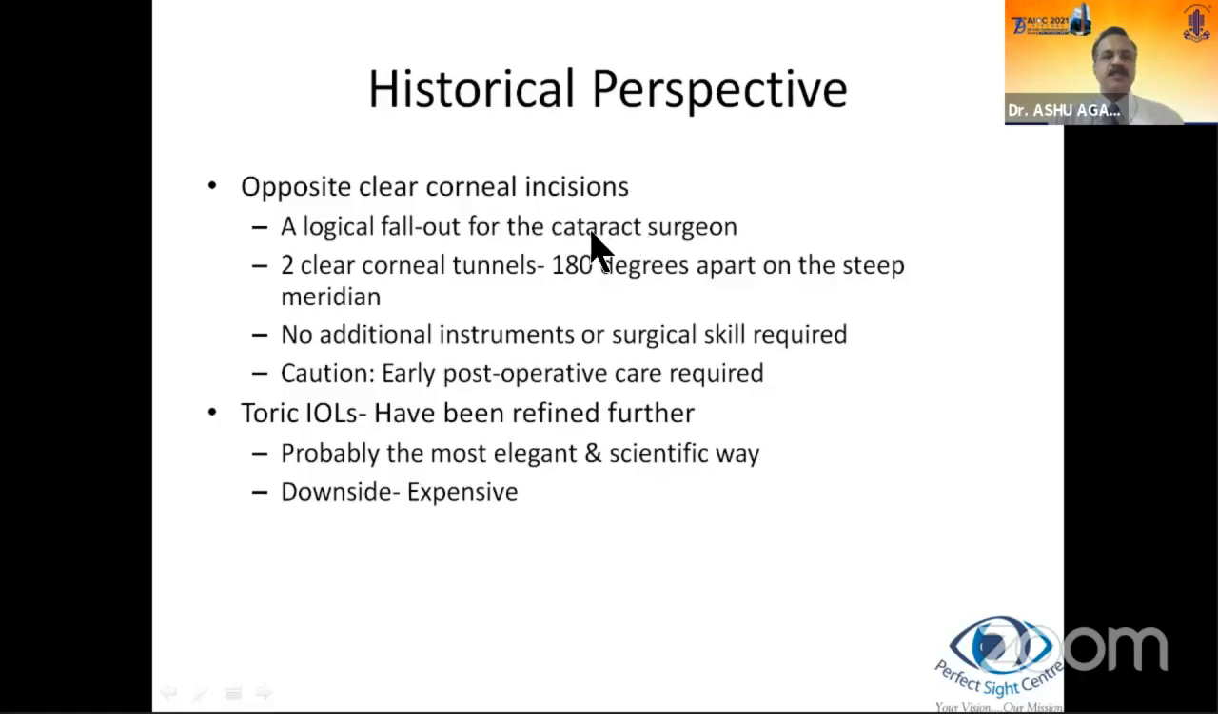Opposite clear corneal incisions were a logical fallout for the cataract surgeon, which essentially comprised two clear corneal tunnels 180 degrees apart on the steep meridian, with no additional instruments or surgical skill required. However, early post-operative care was required. Toric IOLs have been refined further and are probably the most elegant and scientific way, but they have a downside that they are quite expensive, and in our country, it can be an issue for quite a segment of patients, and therefore the other methods cannot be undermined.